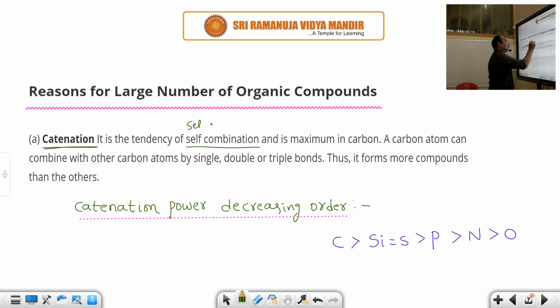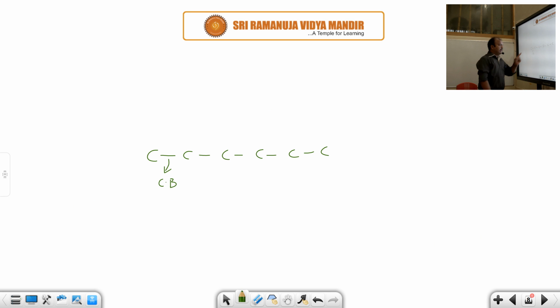Here what I kept, those dashes, are not just dashes. You have to understand this is a covalent bond. In 9th class you learned that. What is an ionic bond? What is a covalent bond? What is a coordinate covalent bond? Here the horizontal line or dash is nothing but a covalent bond. Generally you know very well, a covalent bond is formed by the mutual sharing of electrons between the two atoms of the elements.